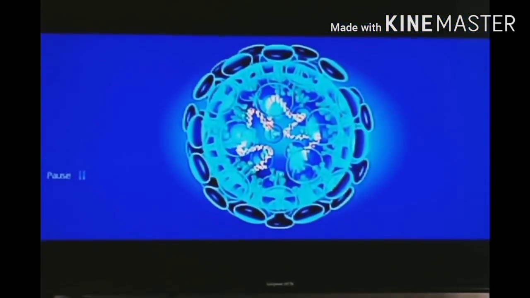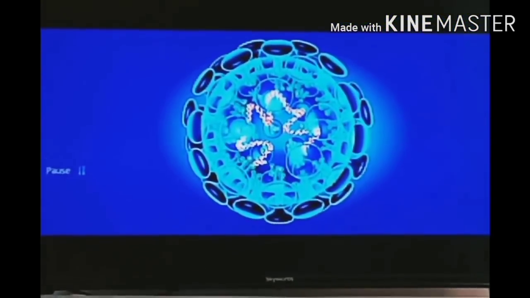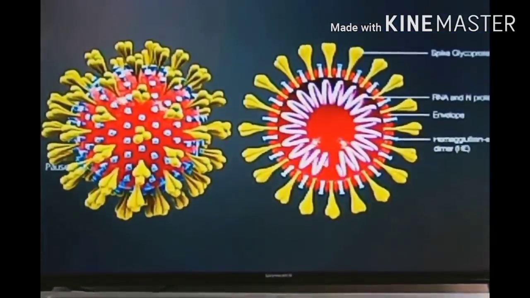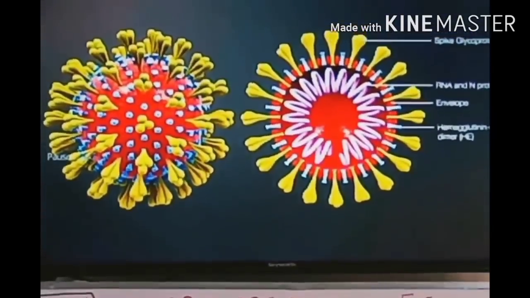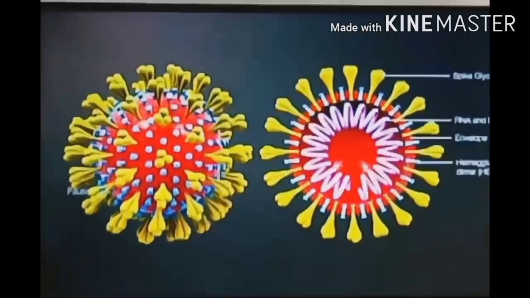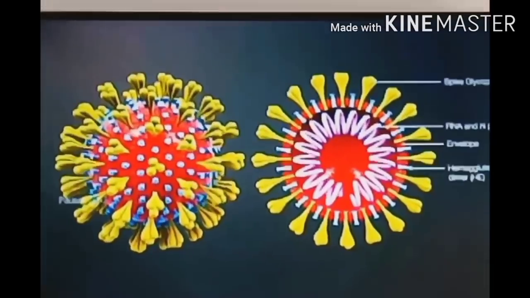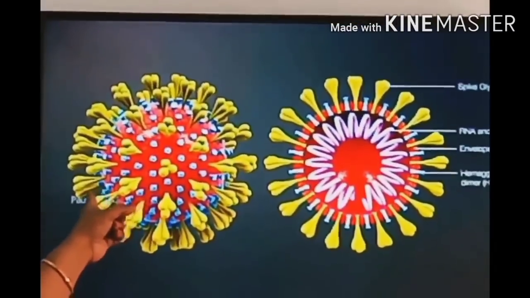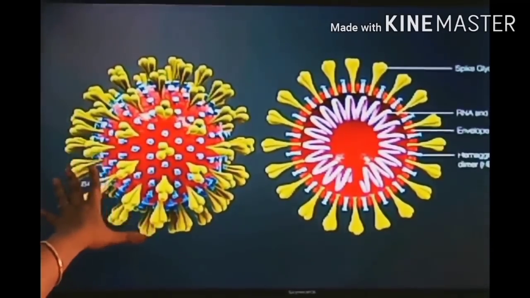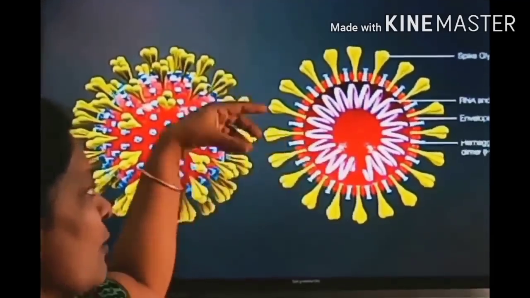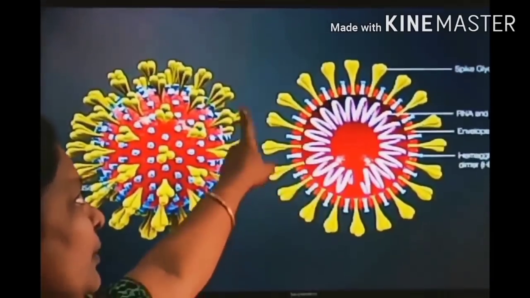It may be DNA or RNA. Any one will be present. It may be a DNA-containing virus, or it may be an RNA-containing virus. Based on the varieties, different types of viruses are there. See the internal structure of the virus. This is the outermost structure of the virus. See, spikes are attached to the outermost envelope, the protein coat.